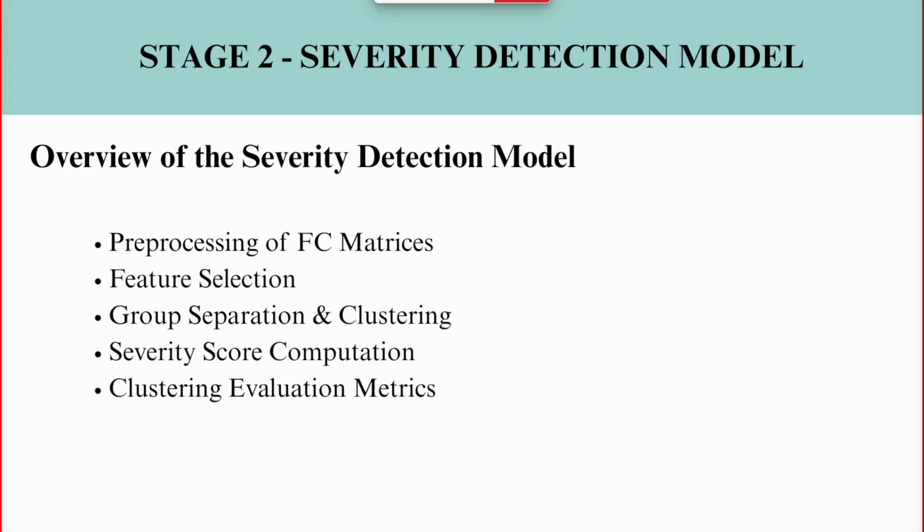This stage involves converting EEG data into functional connectivity matrices and then using unsupervised clustering to group ASD subjects based on severity patterns. Here's the pipeline for our severity detection model. First, the pre-processing of FC matrices to clean and normalize connectivity matrices derived from the EEG data. Then we perform feature selection and reduce dimensionality. Finally, the main stage is the group separation and clustering by applying unsupervised learning techniques such as k-means and hierarchical clustering.